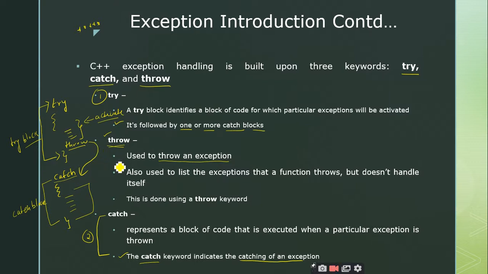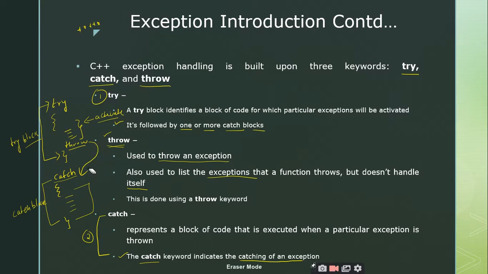Throw is used to throw an exception, right? It is also used to list the exceptions that a function throws, but it does not handle them itself. Throw is just a keyword to throw the exception. Once you throw it, the corresponding catch block will be used to handle those exceptions, right? Is it clear?